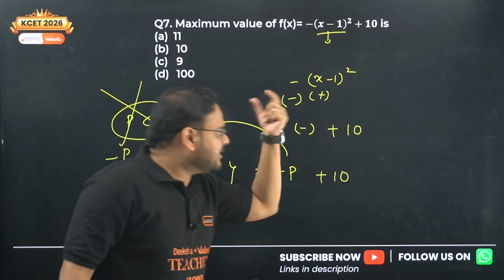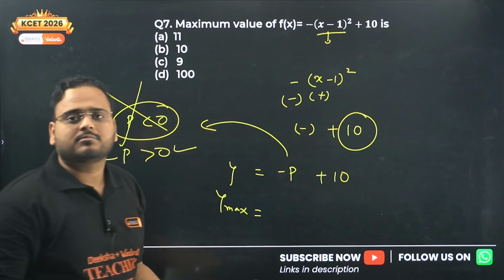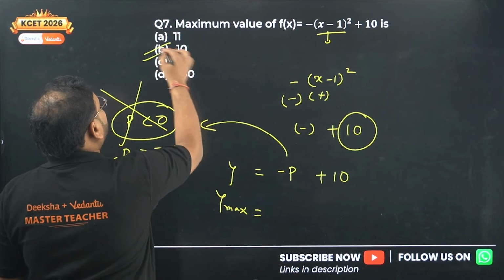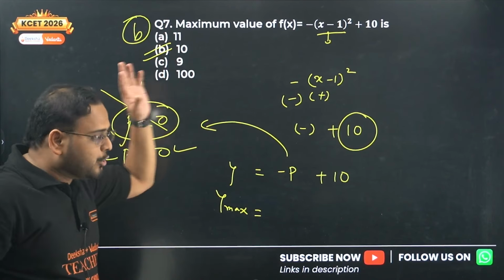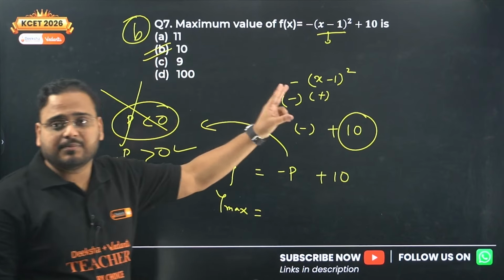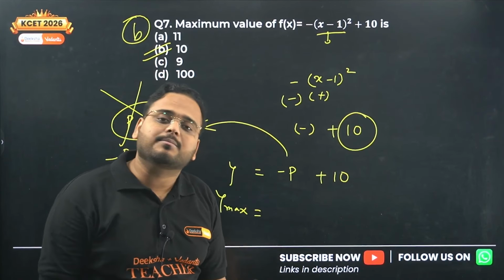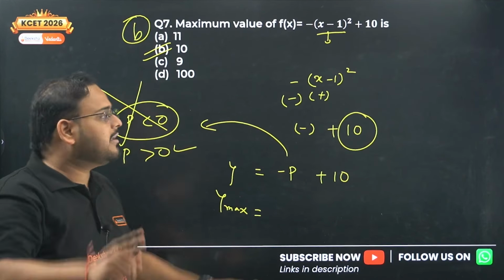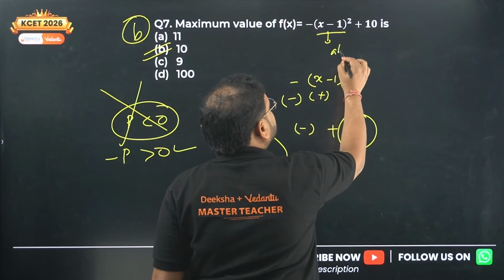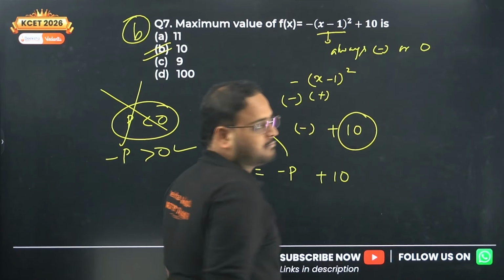So in that case, the maxima will occur when the value is what? 10 only, sir. The maximum value is 10 only. B is the right answer. No confusion. None of you should have confusion that the value of the maxima of f(x) can be anything but 10. The maxima is 10 because this value here is established to be always negative, or 0. Can be 0 also.